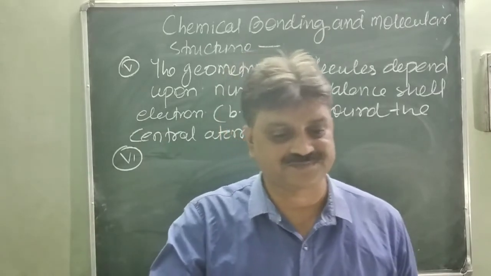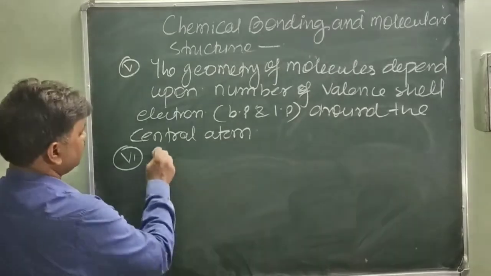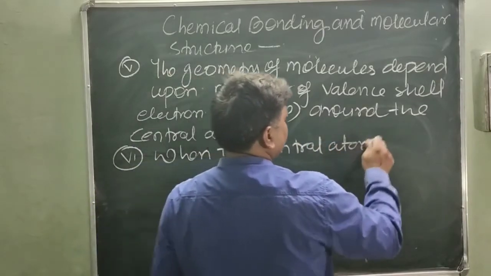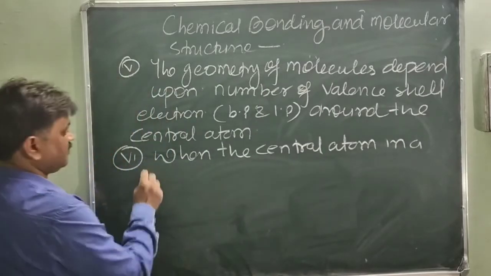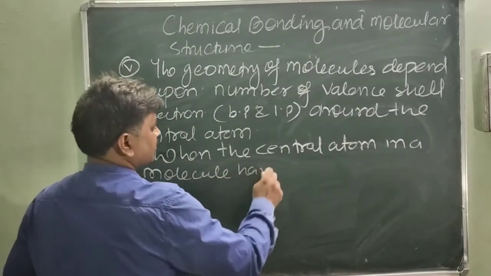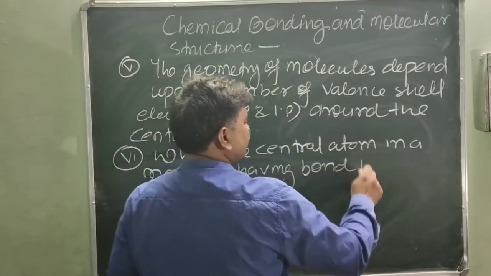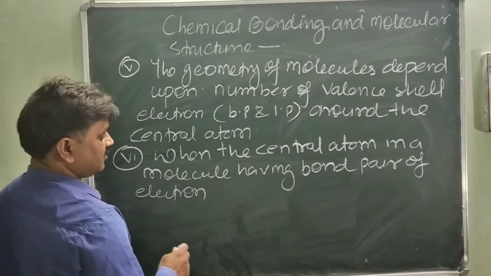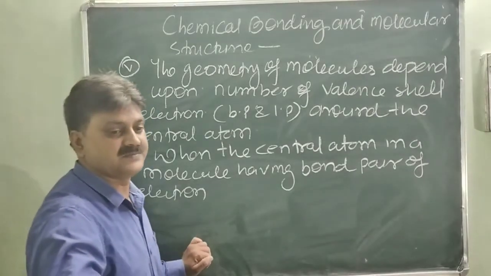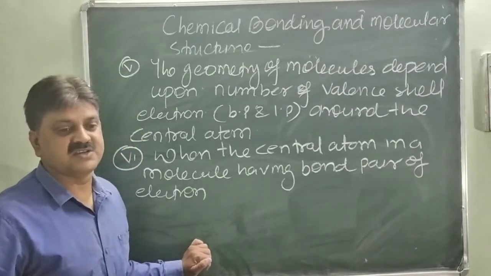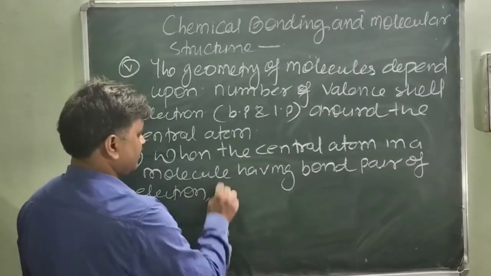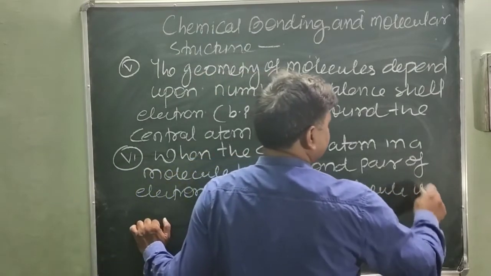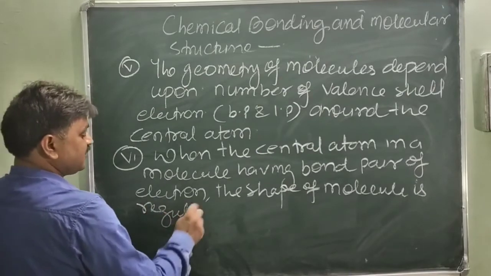The next postulate states that when the central atom in a molecule has only bond pairs of electrons, its shape would be regular. What is the meaning of regular?